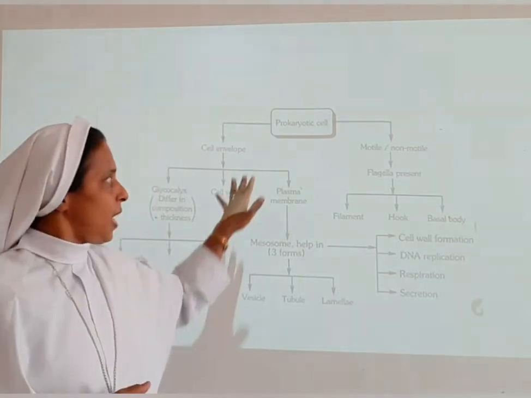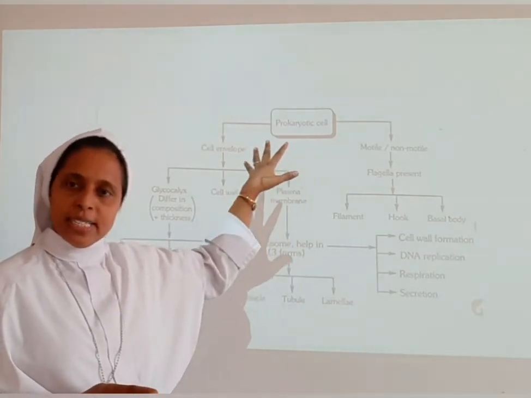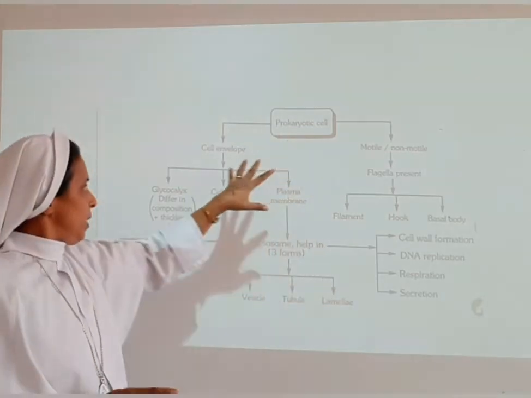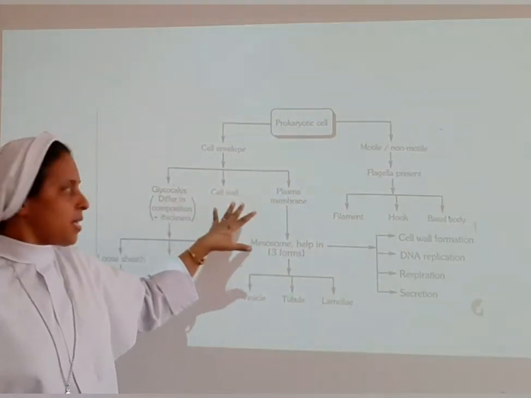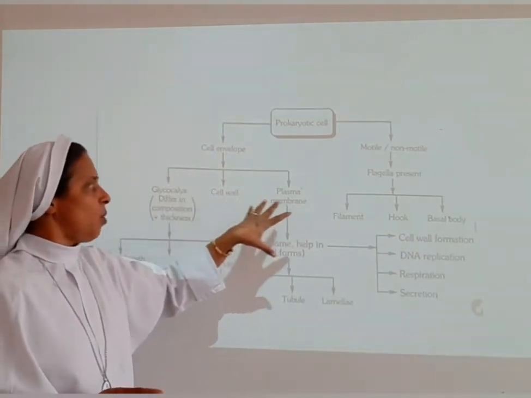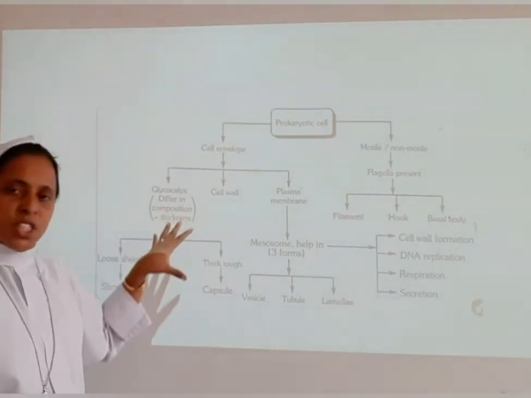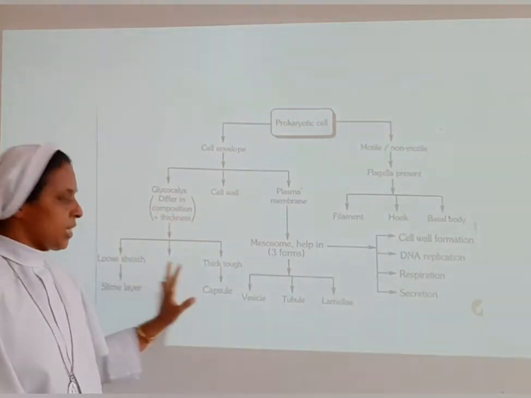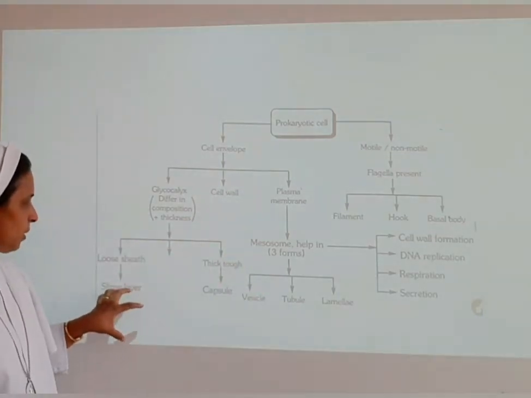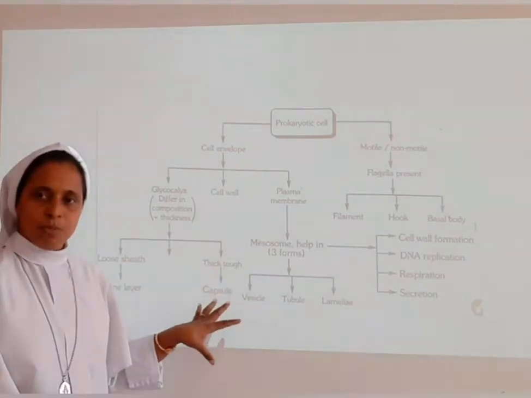Here in the prokaryotic cell we can see the cell envelope. What is the cell envelope made up of? It is a chemical complex made up of glycocalyx, cell wall and plasma membrane. The glycocalyx differs in the composition and thickness. It can be a loose sheath, called the slime layer, or a thick tuft, formed of the capsule.